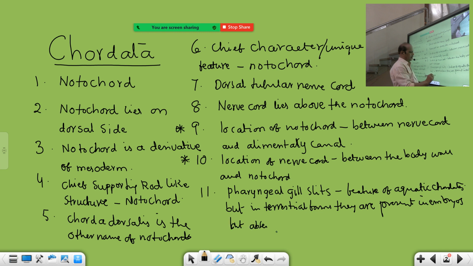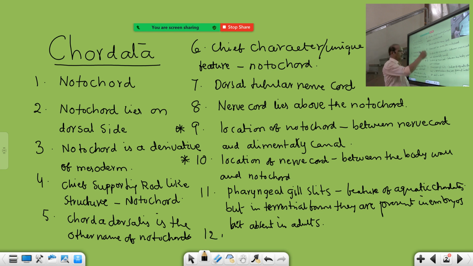These are the changeable points regarding pharyngeal gill slits, absent in adult terrestrial chordates. So this is also a very important point.